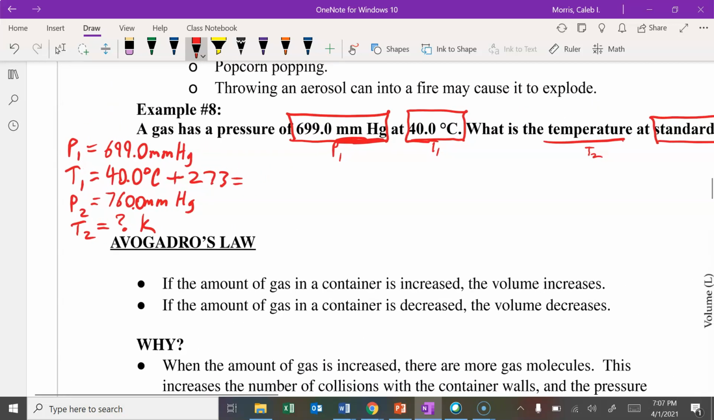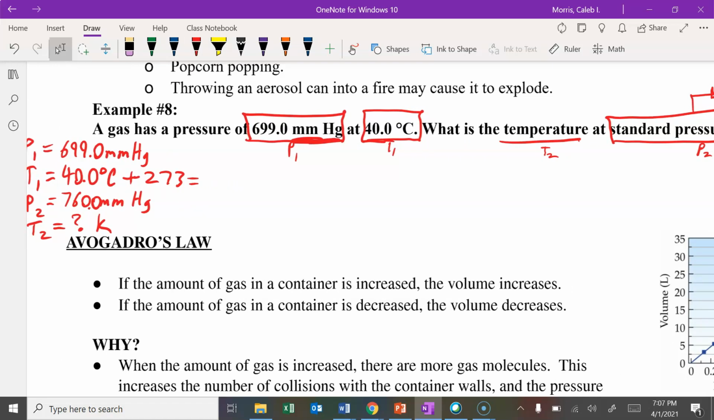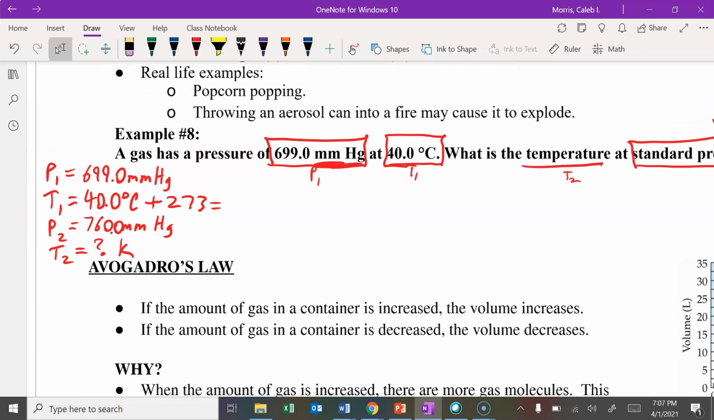It's the easiest unit to find. So if they don't ask you to convert it into Celsius, then we won't, because it's much easier to leave it in Kelvin. So I just added 40.0 plus 273 to find what T1 is. It's 313.0 Kelvin.